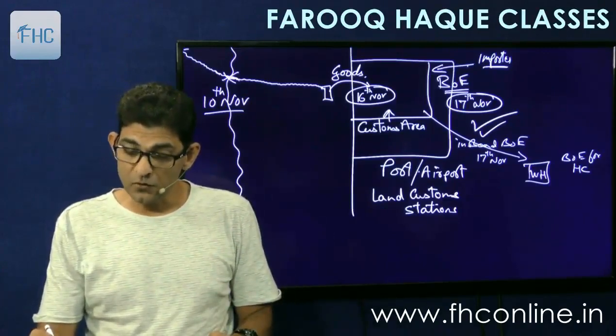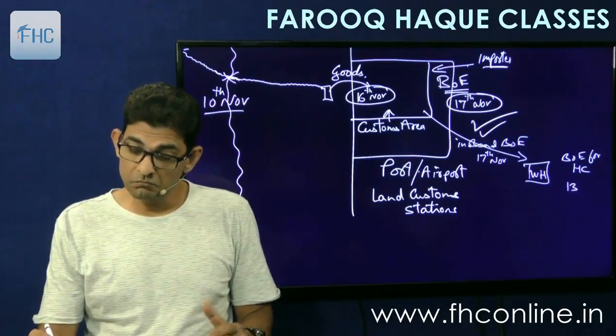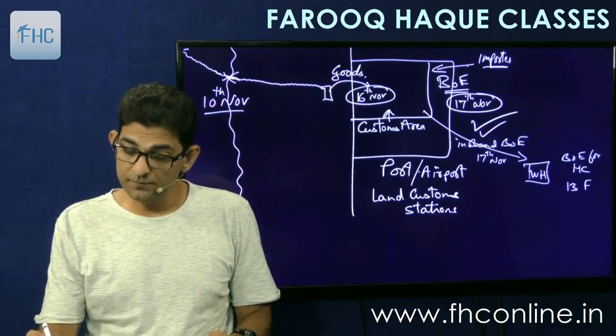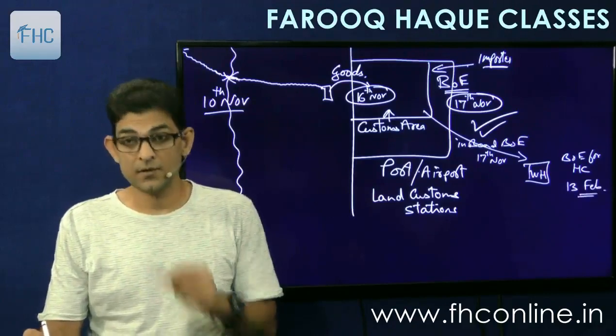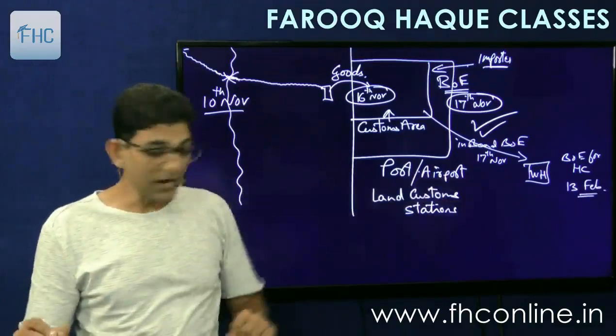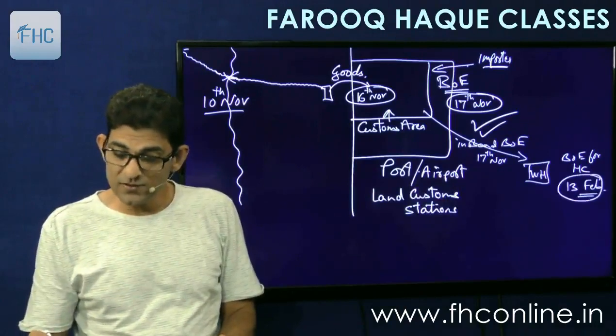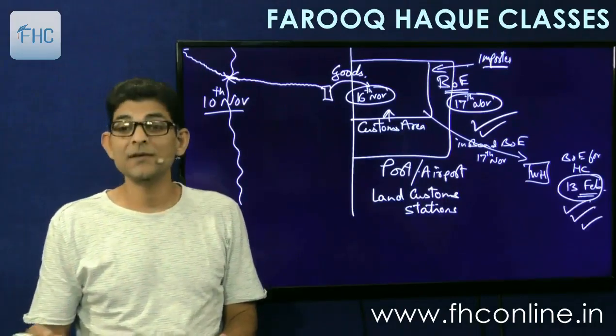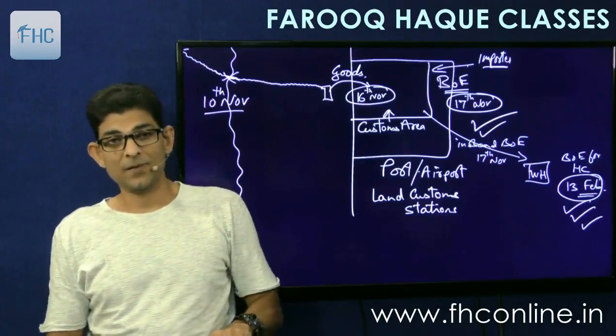This bill of entry is filed on, say, 13th February of next year. Then that 13 February will be considered as the taxable event.